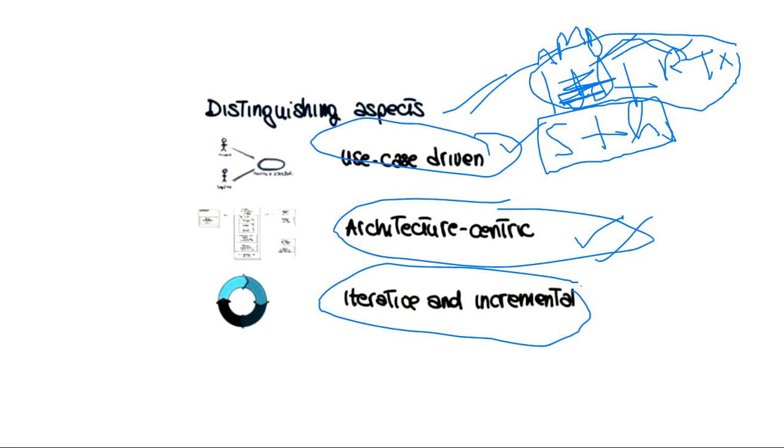Third is iterative and incremental. We will do one step, then we will see. We will try to see both of these things, whether we are able to meet user requirements or not, and whether the system is stable or not. Then we will proceed to the next step, and the next step, and the next step. Like this, we will keep on proceeding.